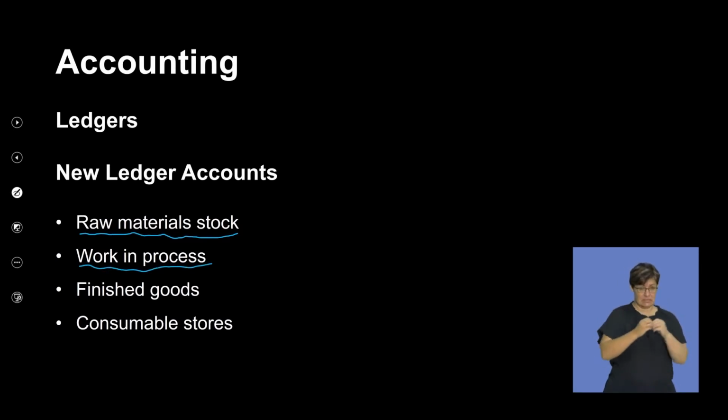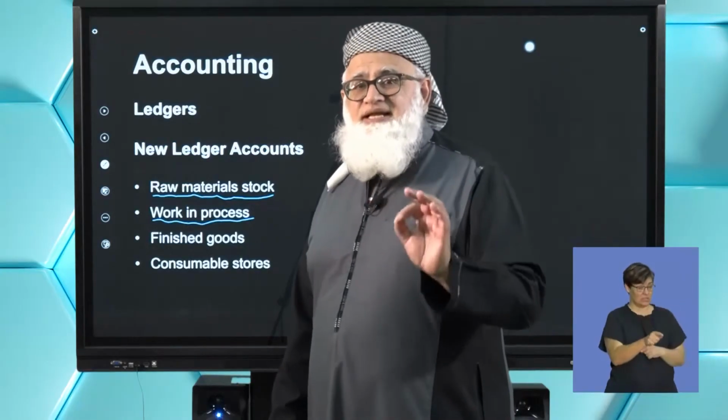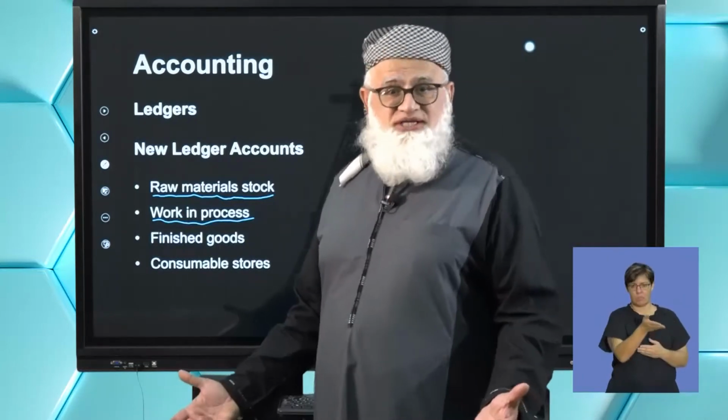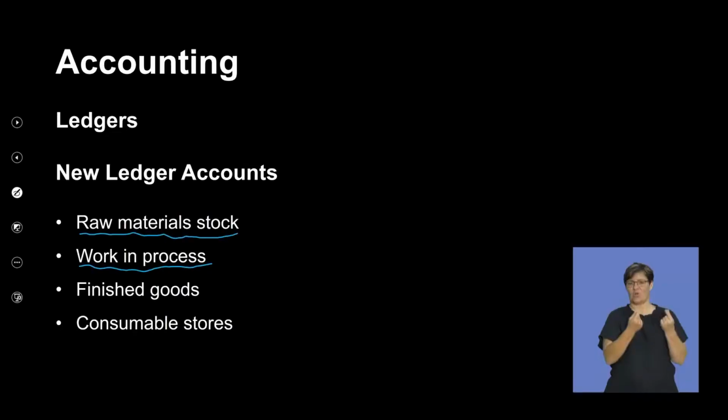You will find this account in every single accounting paper because it's the crux of the section on cost accounting. Then you have your finished goods. Obviously, its name tells you that you're dealing with goods that you have completely manufactured. They are finished goods. In other words, these items are produced already.